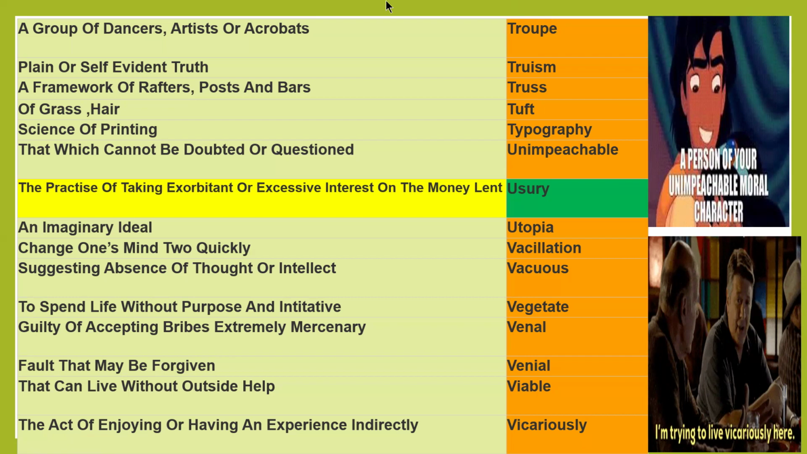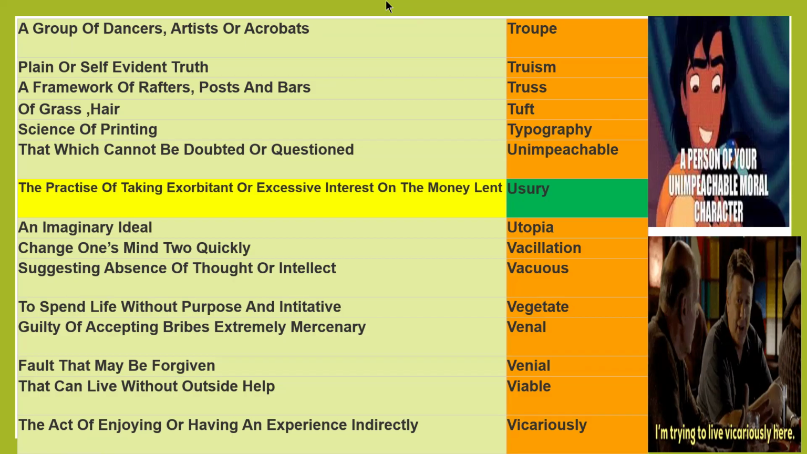Typography, science of printing. Unimpeachable, that which cannot be doubted or questioned. Whatever your mother or your parent is doing for you is unimpeachable, that cannot be doubted or questioned. If your mother gets angry sometimes, you should accept it, and it is unimpeachable. It cannot be doubted or questioned.